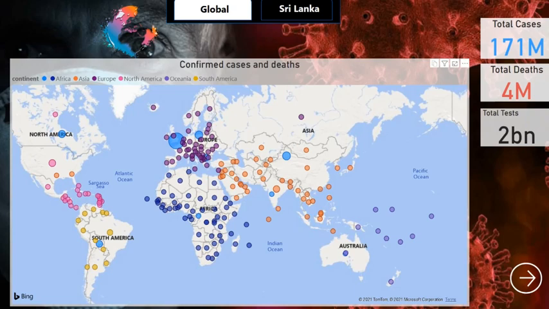This blue circle represents region-wise data. You can go to the circle and see the actual number of confirmed cases and deaths in that country or region. You can see country data.